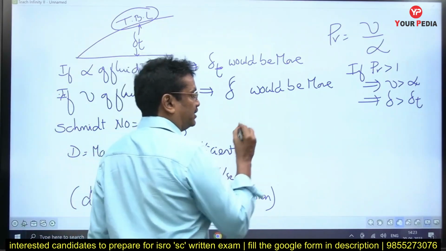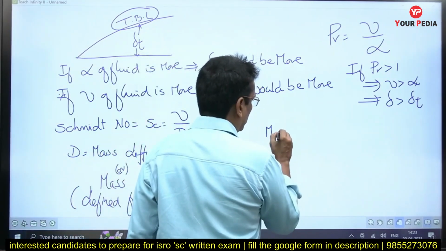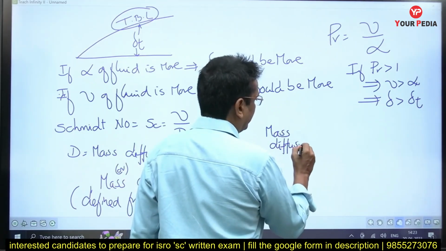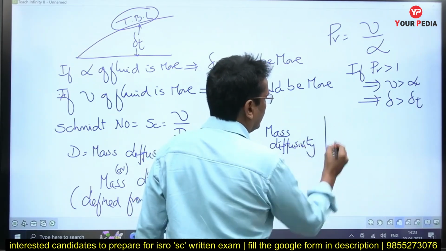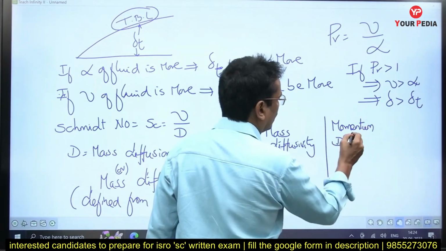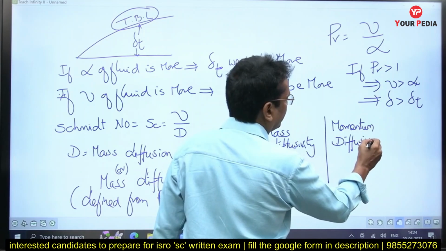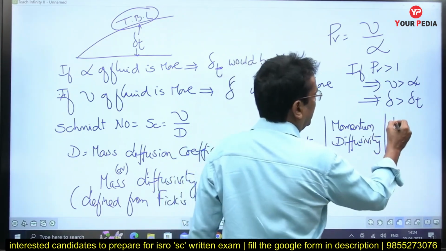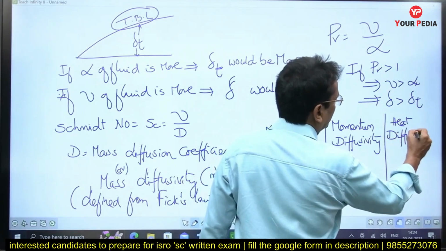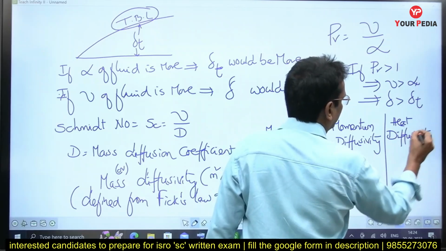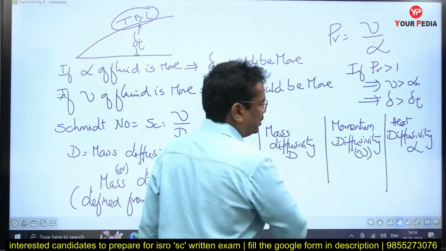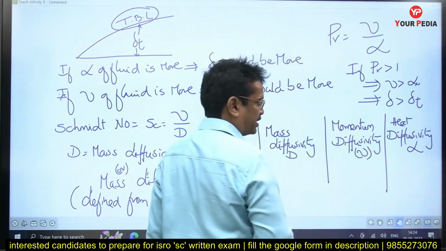Totally we can say there are three things you have to talk about: mass diffusivity, momentum diffusivity, and the third thing, heat energy diffusivity. This is alpha, this is nu, this is D. All three quantities have the same units, meter square per second.